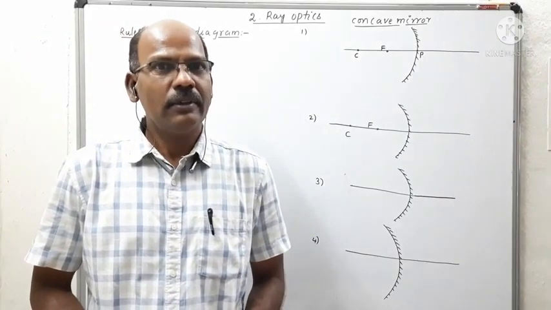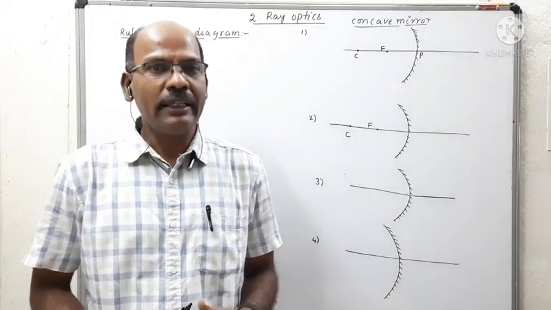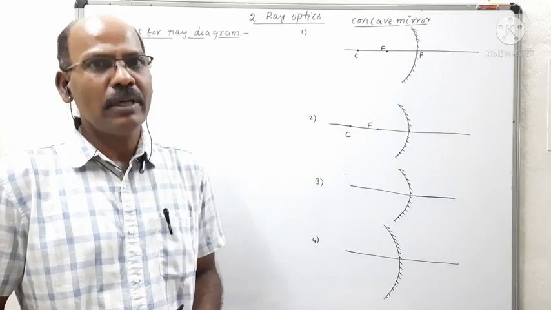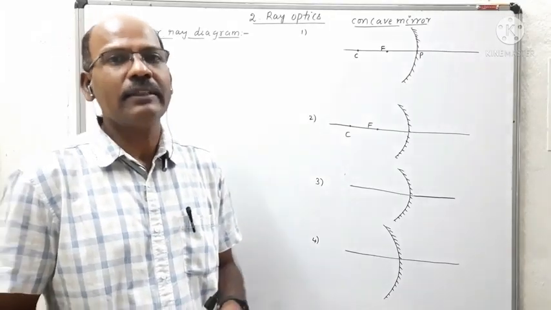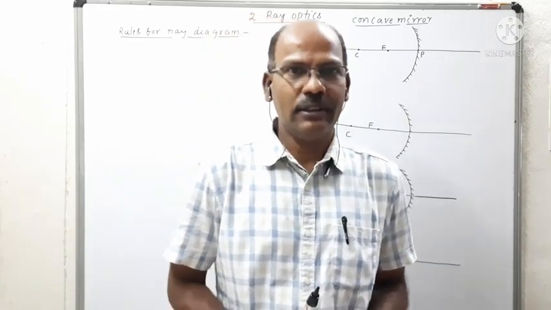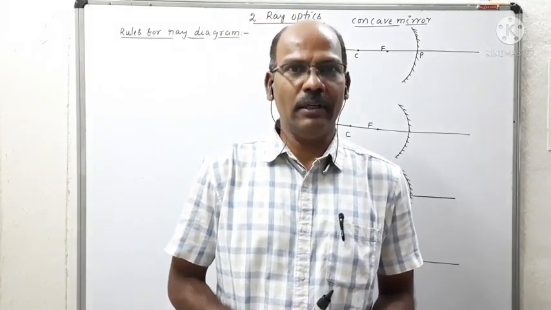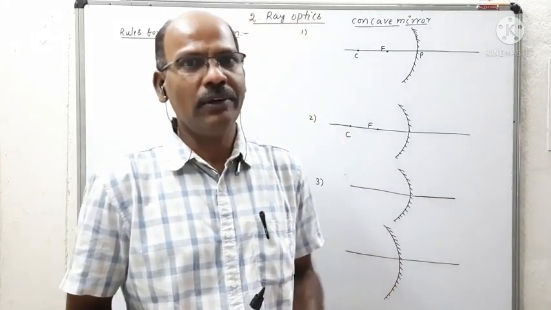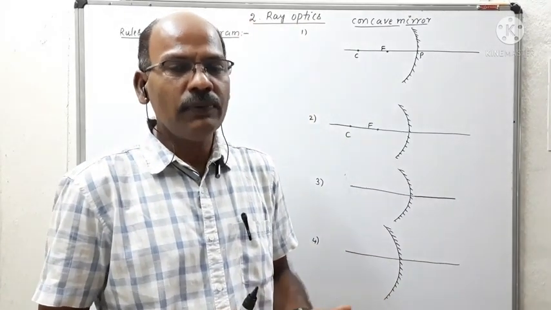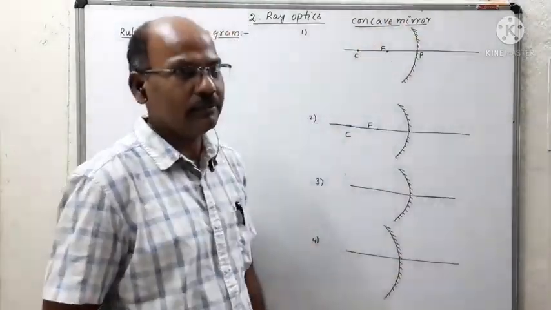Let's observe the rules for ray diagrams to identify the clear image formed by the reflected rays in the 2 types of mirrors, that is concave mirror and convex mirror. First we observe the rules for ray diagram in case of concave mirror.